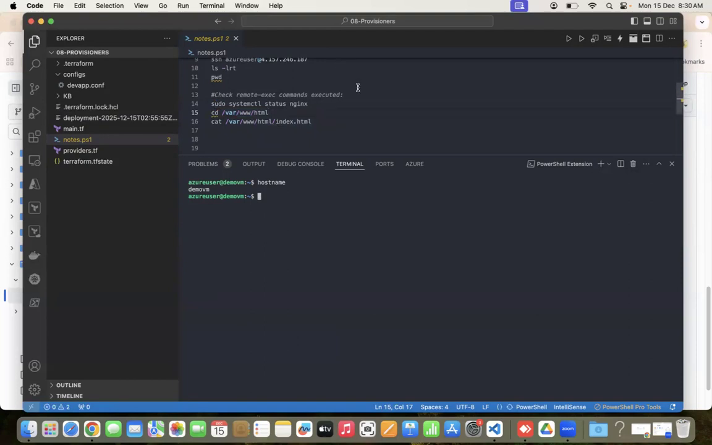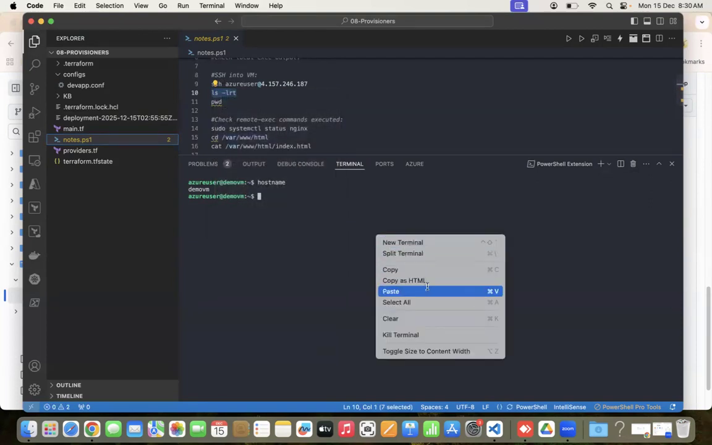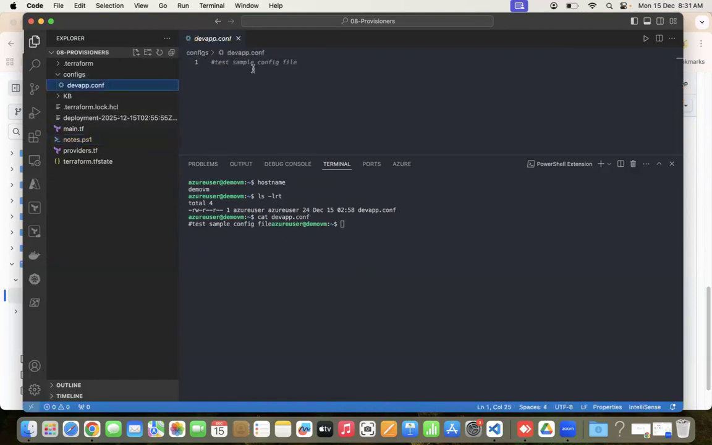Then how we can check is, the first thing is we'll connect and we'll see what files are here in the home directory. Okay, we have only one file. This one is devapp.config, which we copied from the remote configs. It got saved in this, so this is one validation for the file provisioner. Let's see what is the content inside: cat devapp.config. Test sample config file. So this is what is inside here.